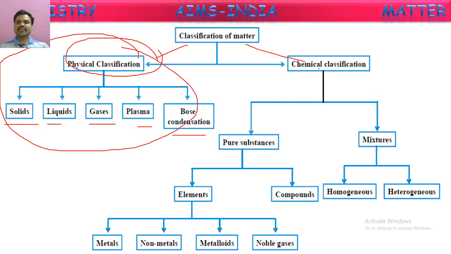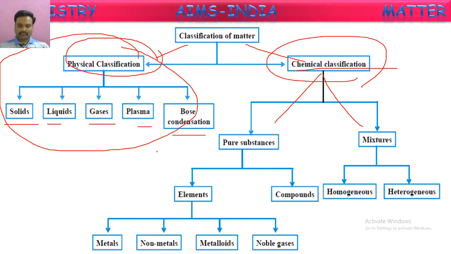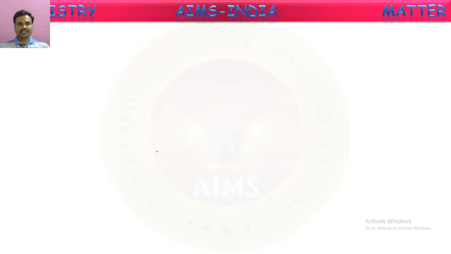Next one is chemical classification. Based upon the purity of matter, based upon the type of particles existing in the matter, matter is classified into pure substances and impure substances or mixtures. So this is chemical classification. First, let us go through the physical classification.